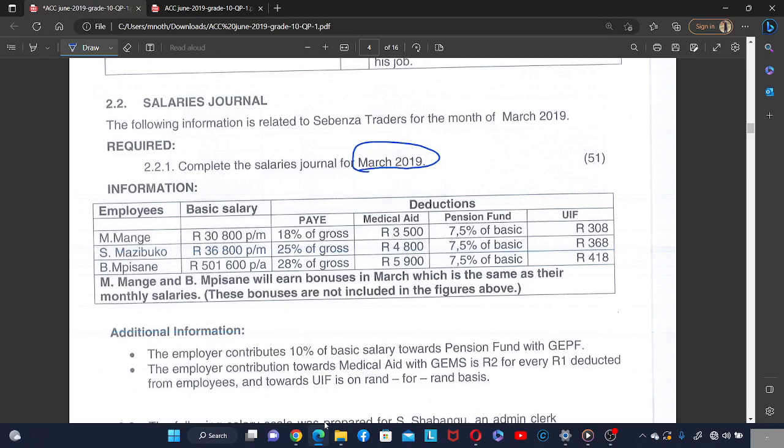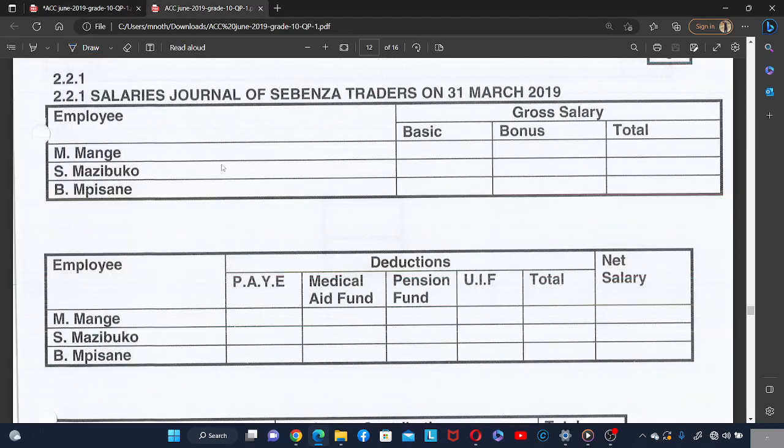So what you must remember is that the salaries journal is done every month. Every month, the business does the salaries journal. So for this time, we are doing the salaries journal for March 2019. Okay, so we are given the information. So let's go and look at the answer sheet. So the answer sheet, this is the basic salary and the bonus and also the total of the gross salary.